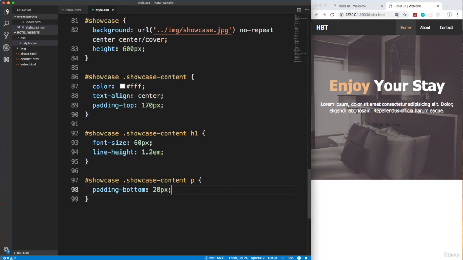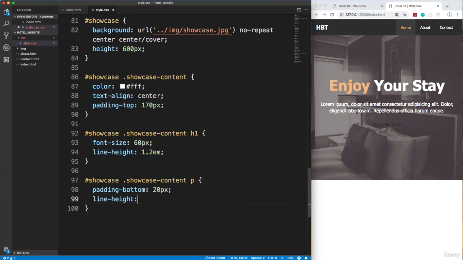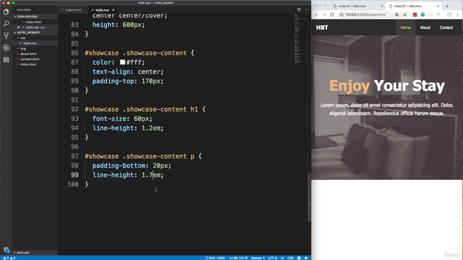And you know what, let's increase the line height a little bit too here. We'll say line-height for the paragraph, let's try 1.5em. We'll do 1.7. There we go. All right, so now let's move on to the link here. Now this is going to be another utility class because I want to be able to format links into buttons just by using that btn class that we added.